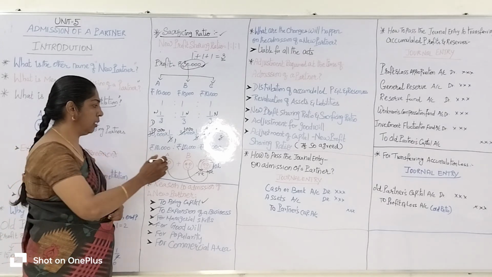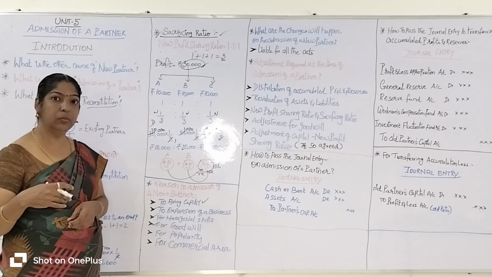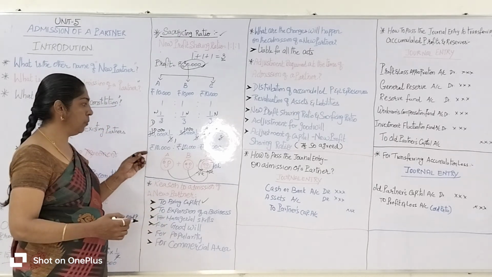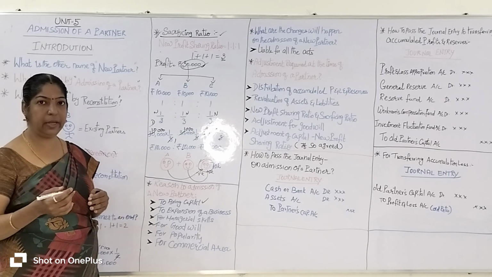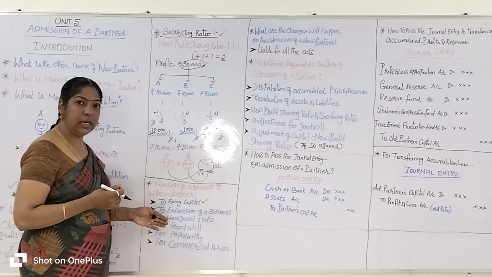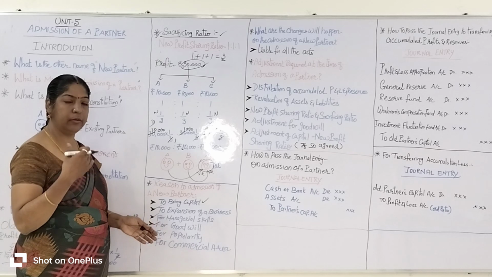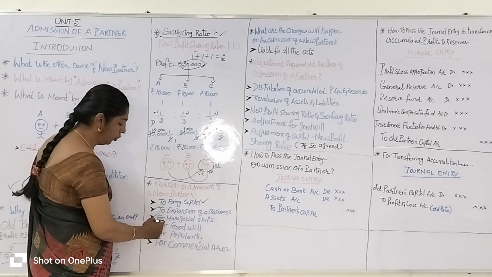So the new person gets some reputation and earns more goodwill. To increase the firm's goodwill, the existing partners may need to admit a new partner.